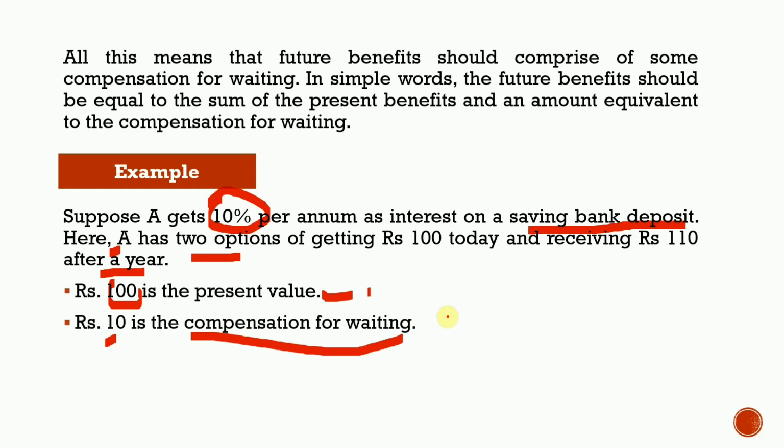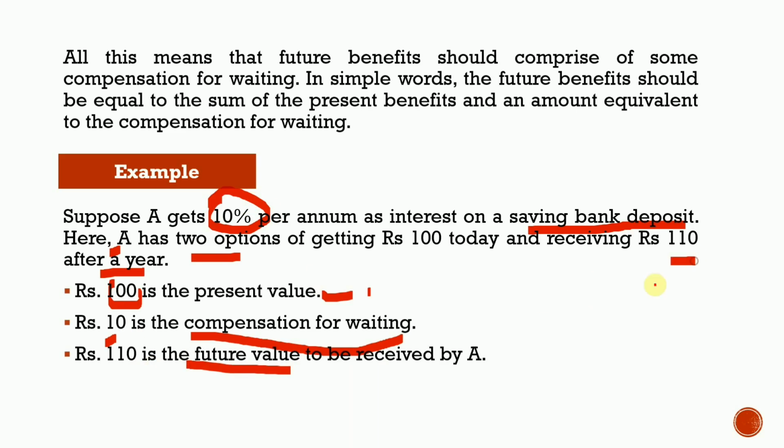And rupees 110 is the future value. Means if he is getting 10% interest, after 1 year he is getting 110 rupees. So in this way, that 100 rupees turned out to be 110 rupees if he is investing. So in this way, he can invest the money if he is not using it for consumption purposes.